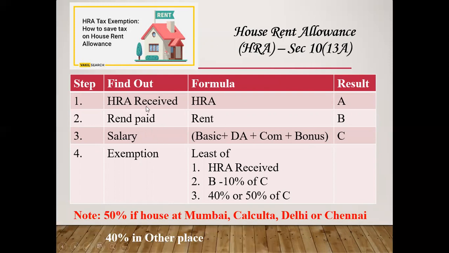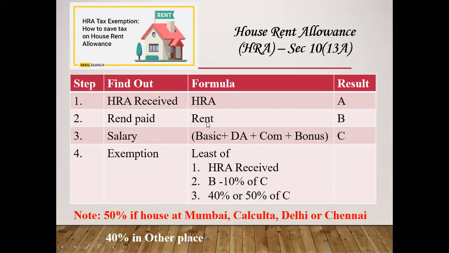See the calculation. HRA received A, rent paid B, salary should be basic plus DA plus commission plus bonus. It will be C. Now exemption for this is least of the following. Number 1, HRA received. Number 2, B minus 10% of C. What is B?